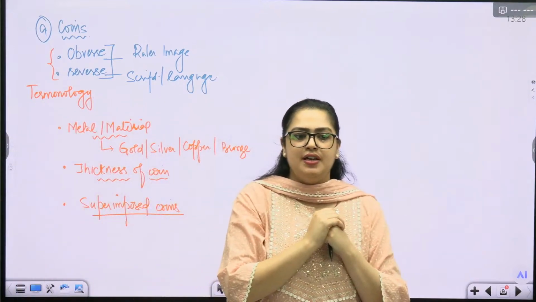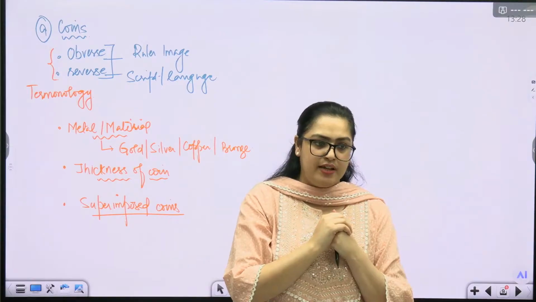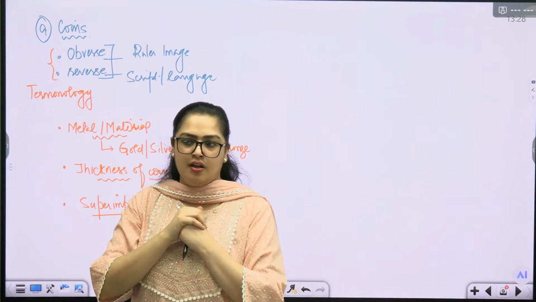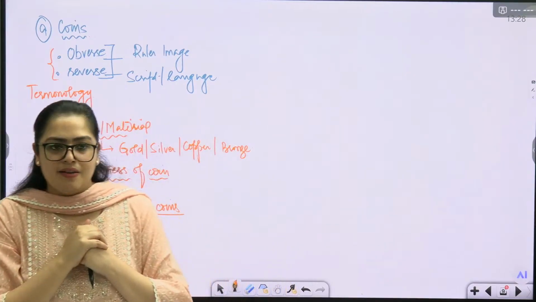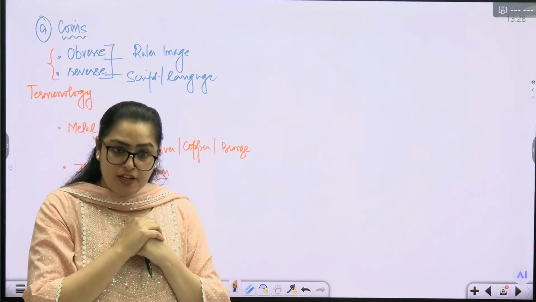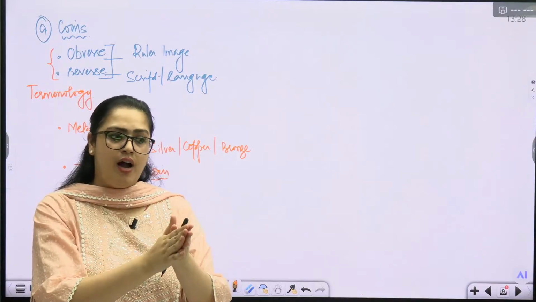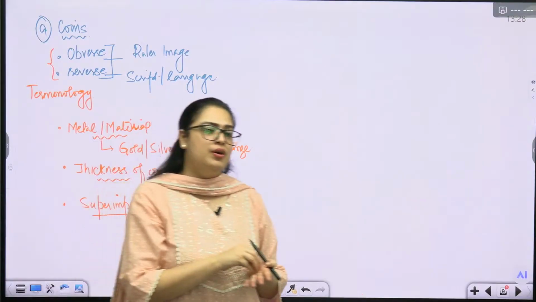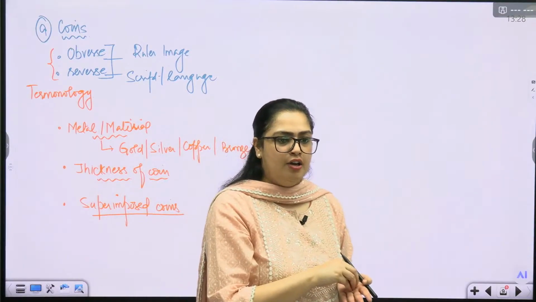Earliest coins, if we see, punch marked coins, then die struck coins. Punch marked coins were the earliest ones. Punch marked coins, as the name suggests, have been punched so hard, the metal have been punched so hard that it has got some sort of impression on it. Now, what sort of metal we would be requiring to make punch marked coins?